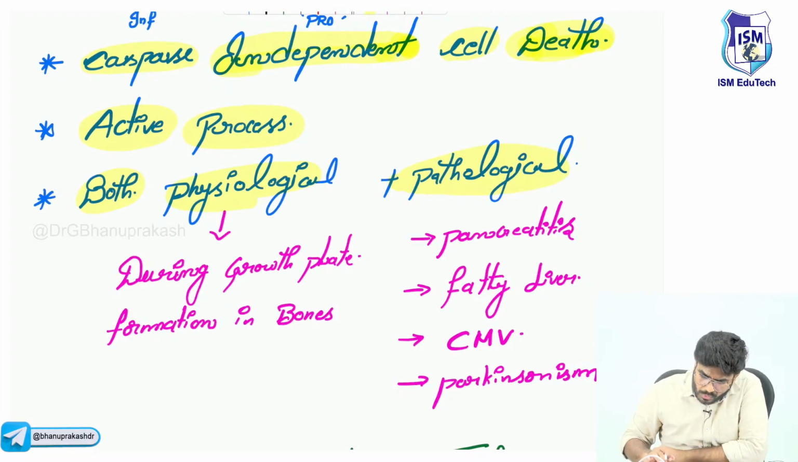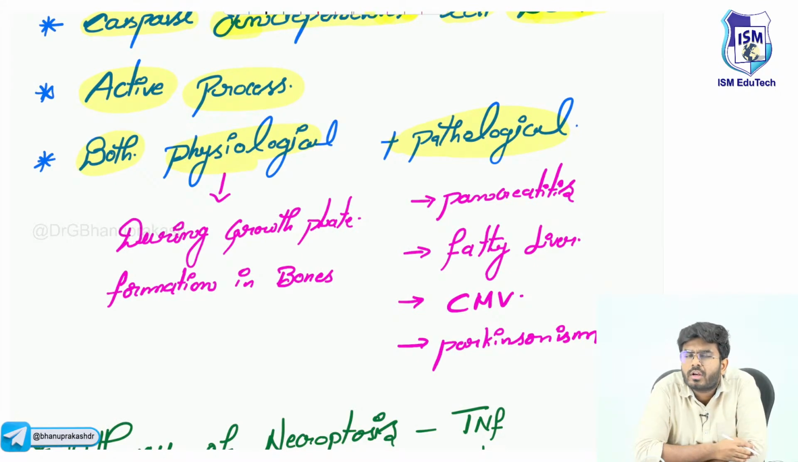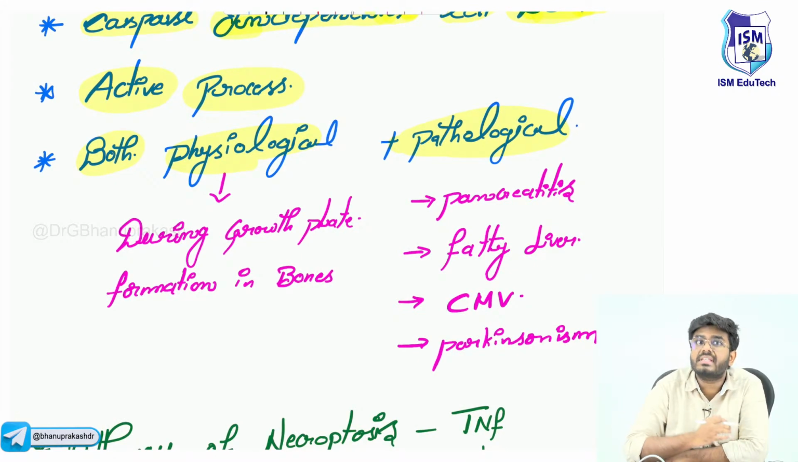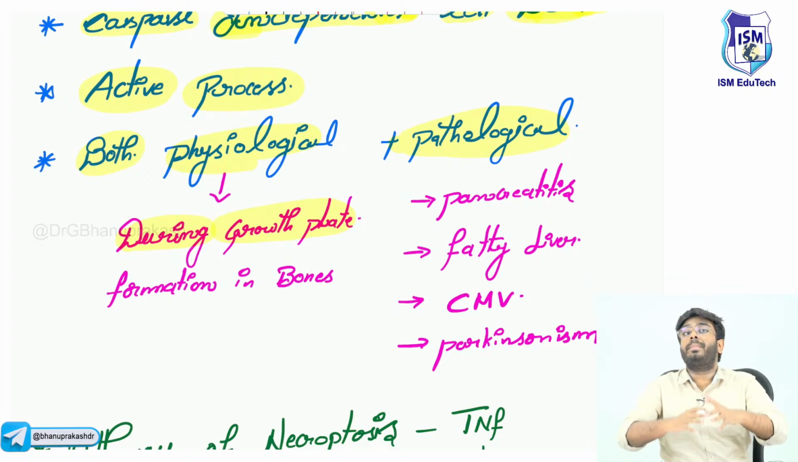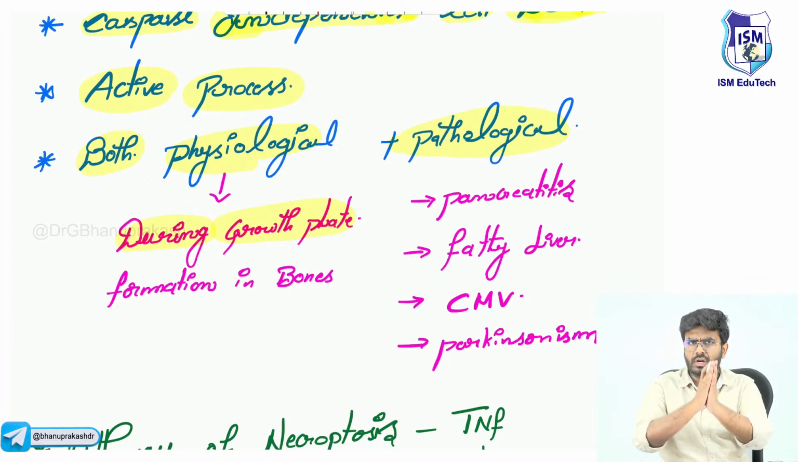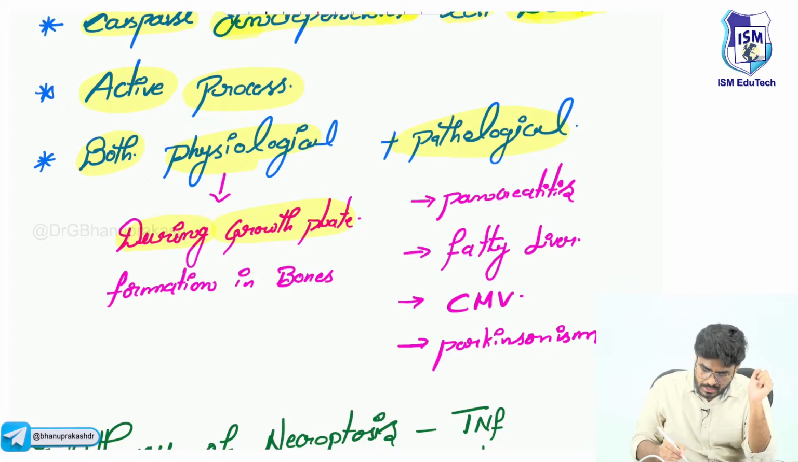Now let's see the physiological examples of necroptosis. Physiologically, necroptosis happens in our body. Do you know where? The growth plate formation. For your exams it is very important. I am reminding again and again, you are going to be doctors, not pathologists. So you should know that necroptosis is physiological and pathological, what the physiological examples are and what the pathological examples are. Mainly concentrate on them for your exams.